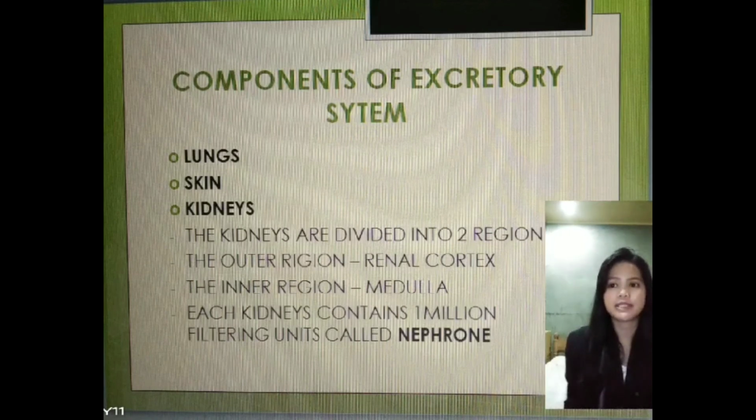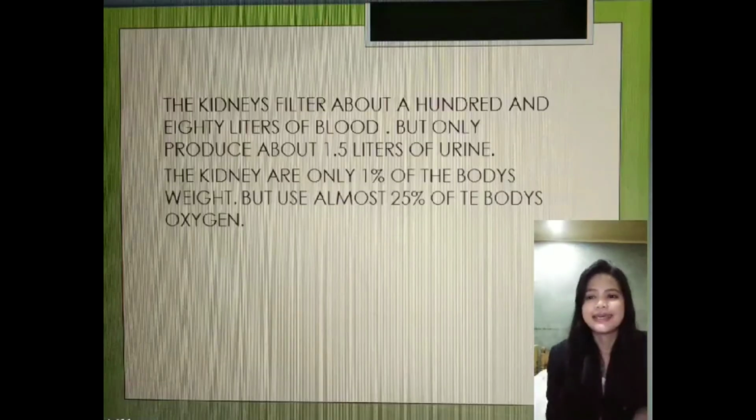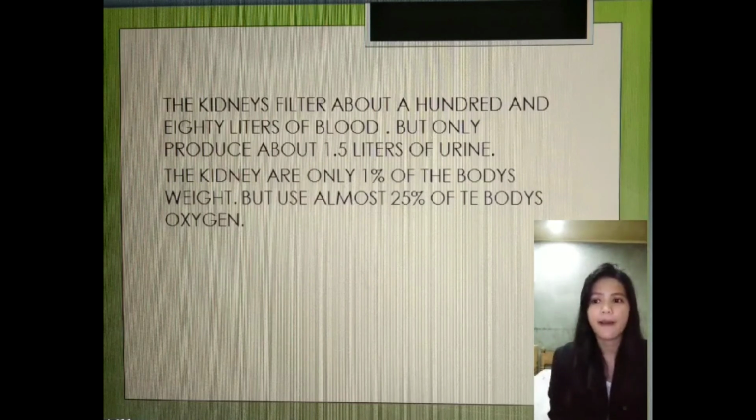It travels down the ureter and is collected in the bladder. When you urinate, you get rid of this urine. The kidneys filter about 180 liters of blood, but only produce about 1.5 liters of urine.